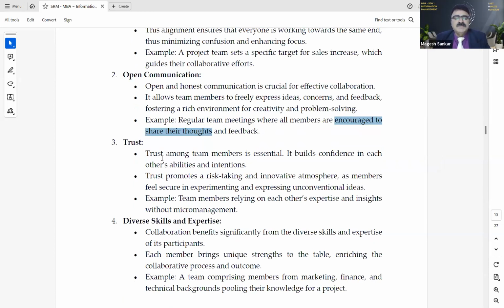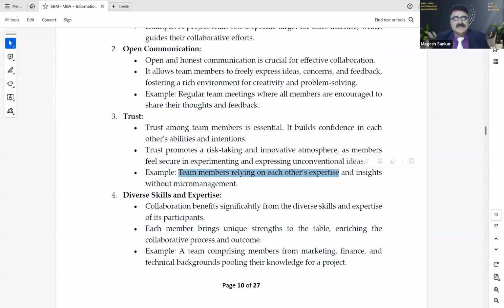So, trust among the team members. Yes, trust among the team members is essential. Trust promotes risk-taking and an innovative atmosphere. Team members rely on each other's expertise and insight without micromanagement. So you should not micromanage. Team members should rely on each other's expertise. If you have an expertise and another person has an expertise, you need to share the insights between the two persons so that it will be easy for you to navigate your process of your software and other things.